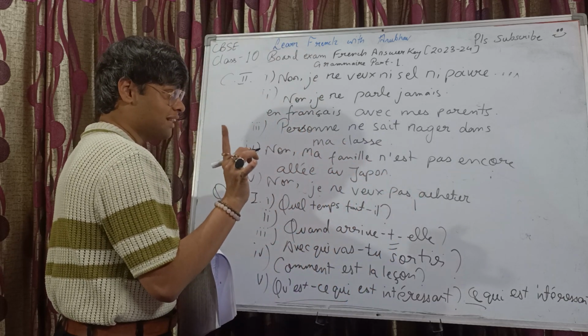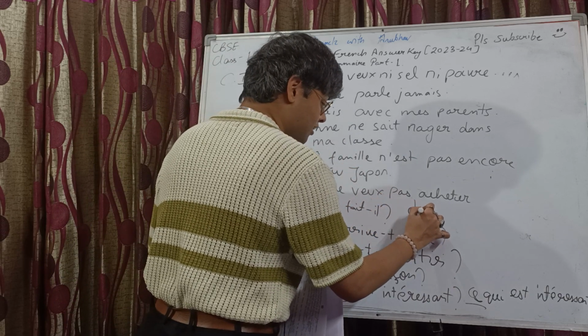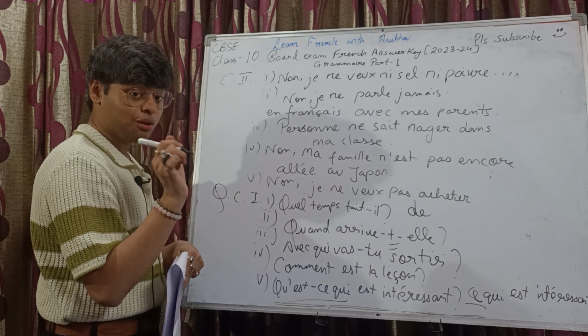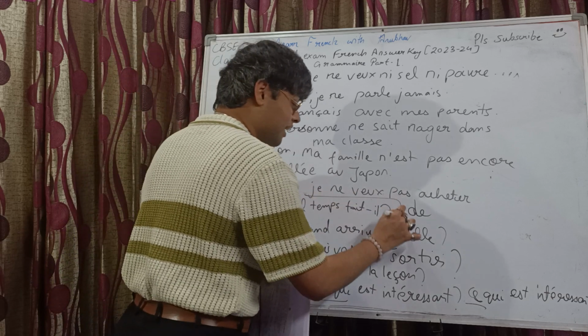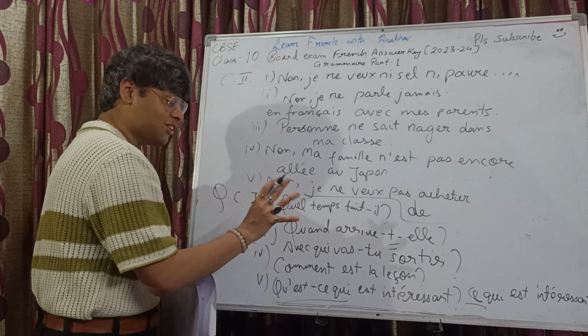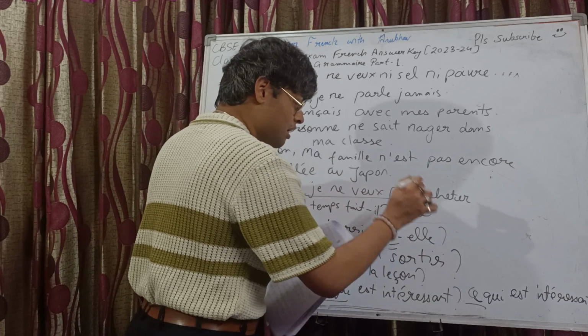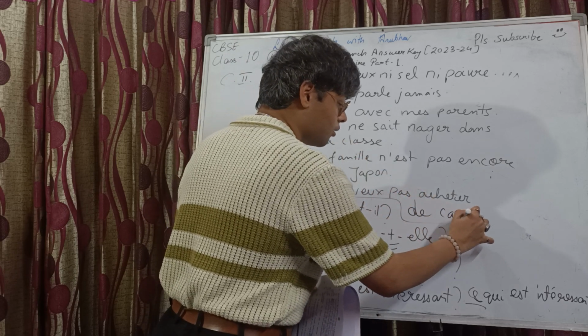I was about to commit a mistake here. If we have written des, half mark gone, because it's an important concept of negation, that these articles change, and the change will not happen if être is there, right? So no, je ne veux pas acheter de, mind it, de cartes postales.